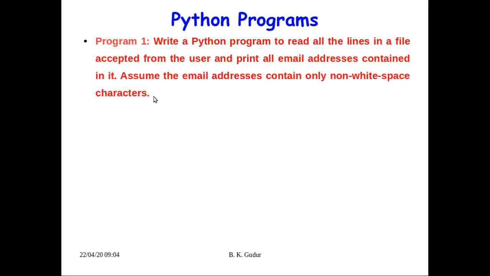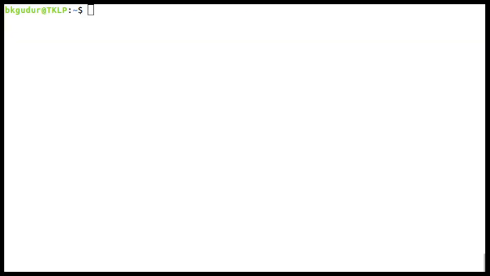We are supposed to implement this program using Python. So let's start the implementation of this program in the Linux terminal. As you know, I'm going to use the VI editor. I name the program file prog1.py. You can give any valid name, but here I am giving prog1.py.